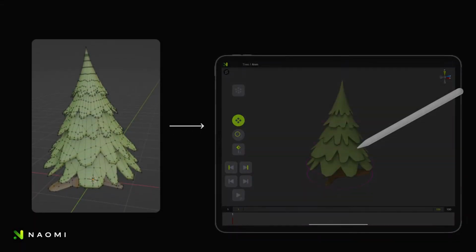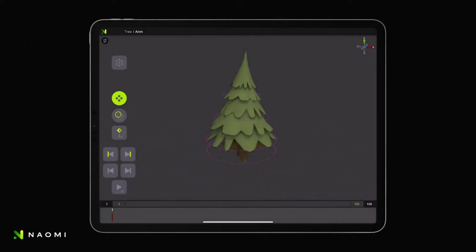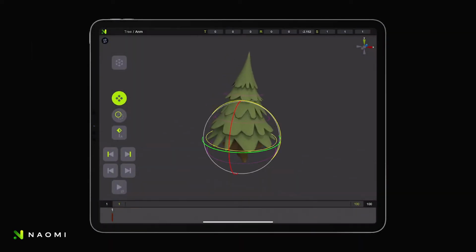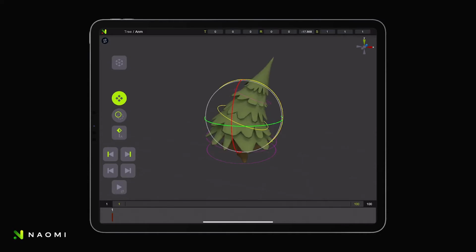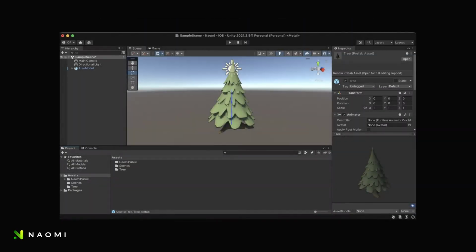Today we'll cover how to import 3D models into Naomi and start creating your first animation. To be able to animate objects in Naomi, you first need to create a rig. A rig is a set of effectors which animators use to move, rotate, and scale objects and characters. Creating a rig is done in Unity Editor, and then the character is exported to Naomi.